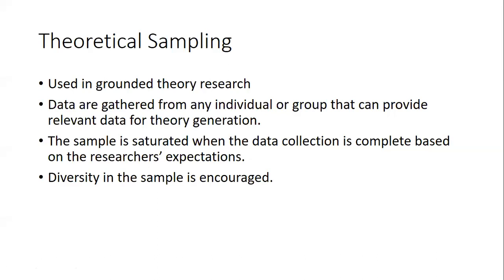But that is not a hard and fast rule. Mostly, if we are doing phenomenological research, our sample is about 8 to 10 people. In narrative research, we only have one sample. If we talk about grounded theory, obviously it is as long as you're not reaching the data saturation state.